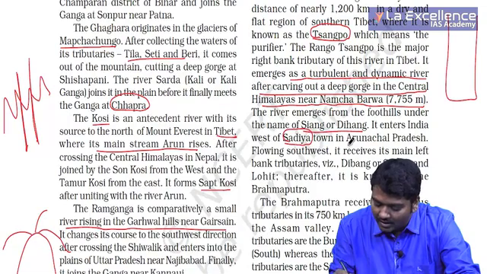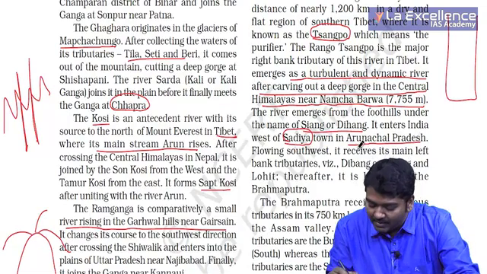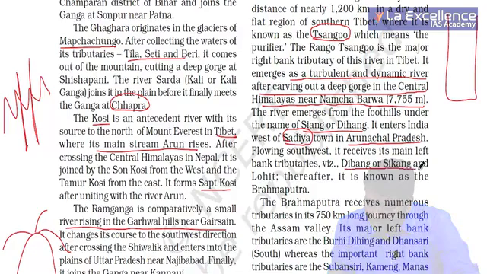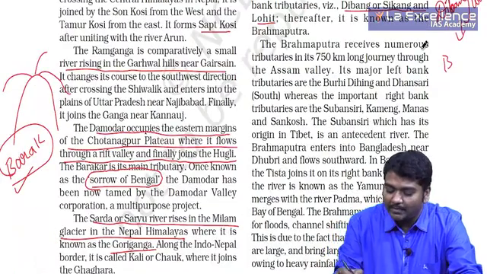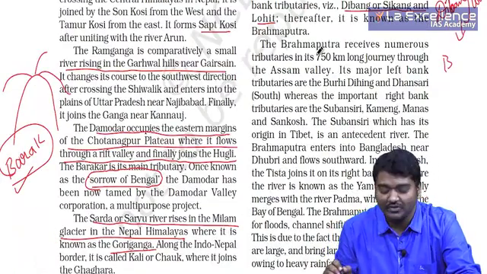town in Arunachal Pradesh. And then some of its tributaries are Dibang or Sikang and Lohit. Once Dibang, Sikang and Lohit join Dihang river, so here I am telling Dihang, it is joined by Dibang and Lohit river, we usually get Brahmaputra. Very important. The Brahmaputra receives numerous tributaries when it is moving through Assam.